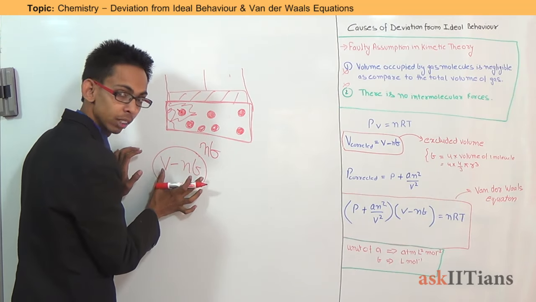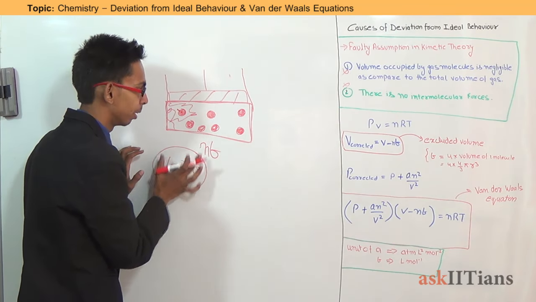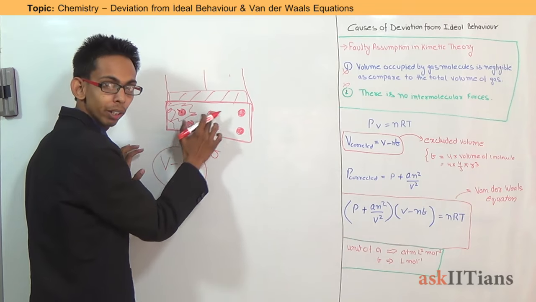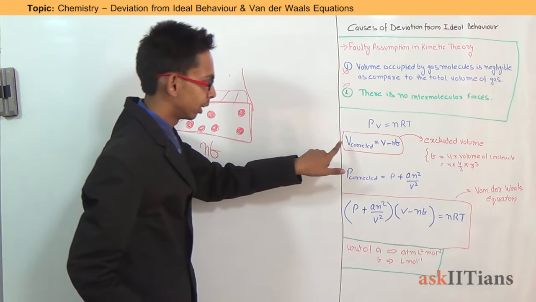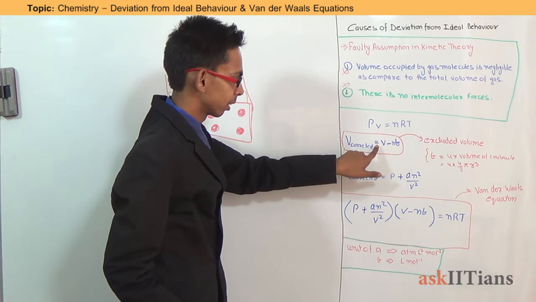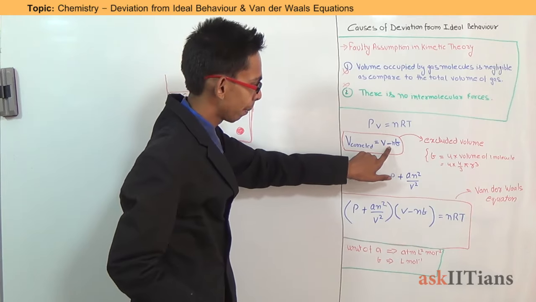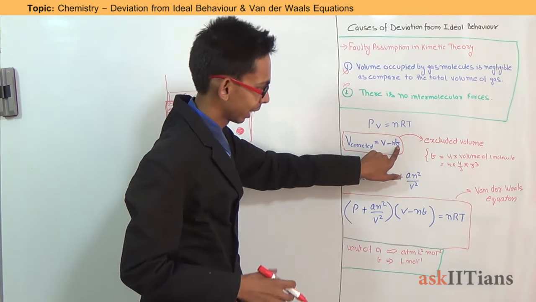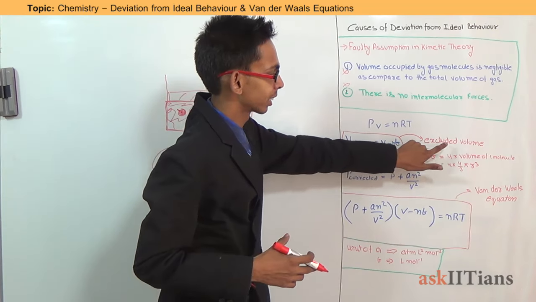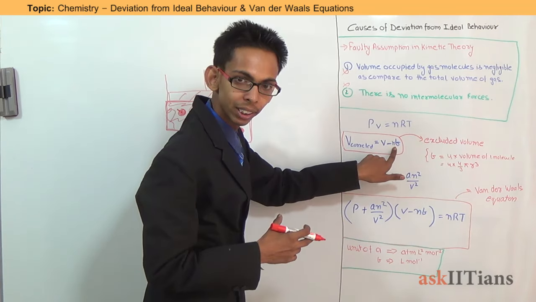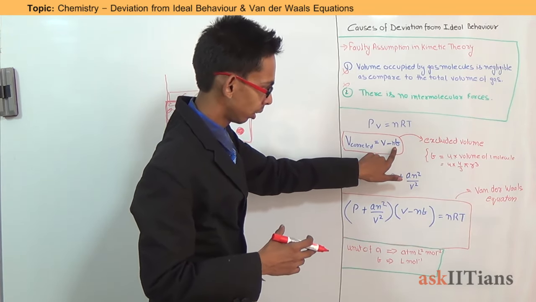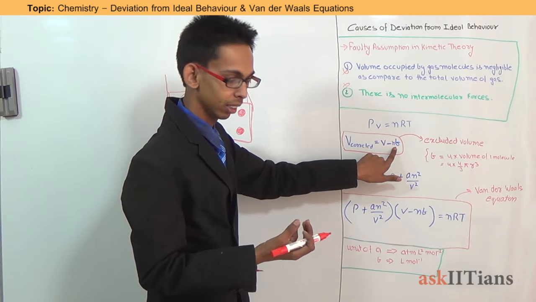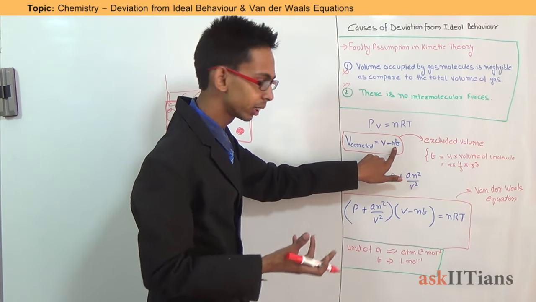Now this much of volume is available, that is free space for the movement of molecules. So the corrected volume will be V = V_ideal − nb, where n is the number of molecules available, and b is the correction term which is known as excluded volume. b is a constant, and it depends again on the properties of molecules.